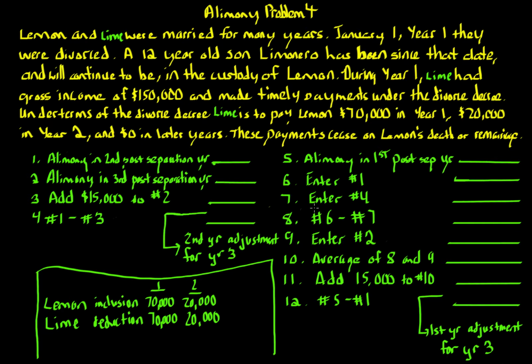So you're going to see there's 12 different steps. When you get to step 4, you have your second year adjustment, which is recapture in year 3. And then when you get to step 12, you have your first year adjustment, which is recapture in year 3.